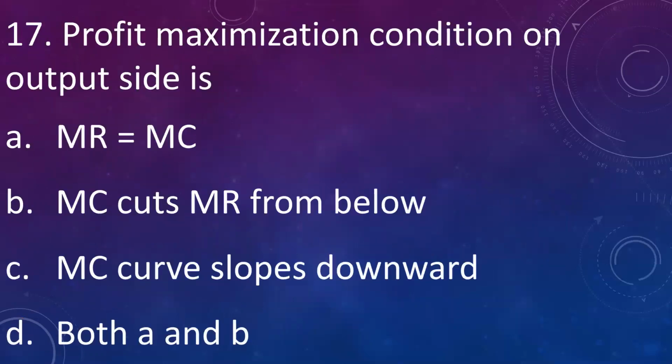The profit maximization condition on the output side is: A. MR is equal to MC, B. MC cuts MR from below, C. MC curve slopes downward, D. Both A and B. Answer is both A and B. Now here, when we consider output, then the profit maximization criteria will be marginal revenue is equal to marginal cost, and marginal cost should cut marginal revenue from below. This is the profit maximization condition when we study from the output side.